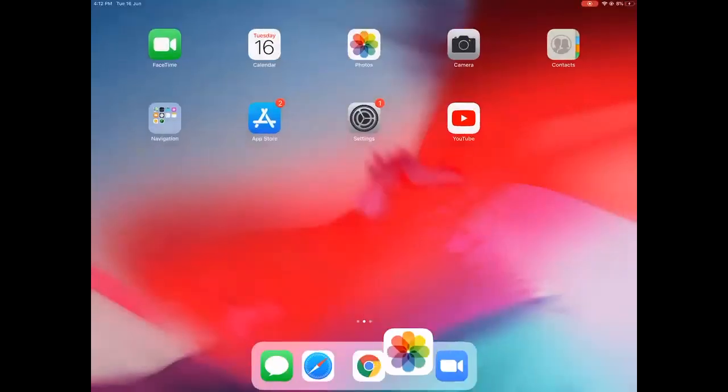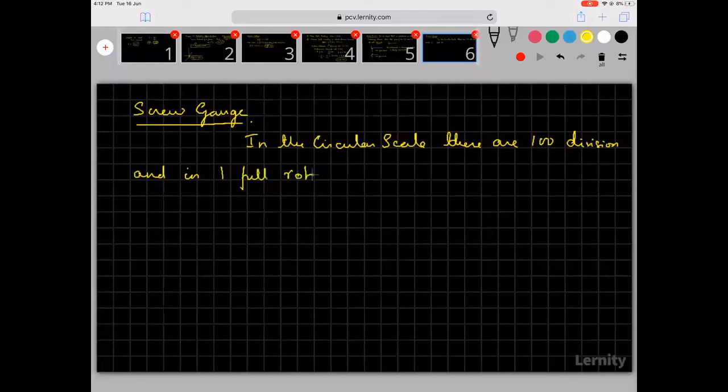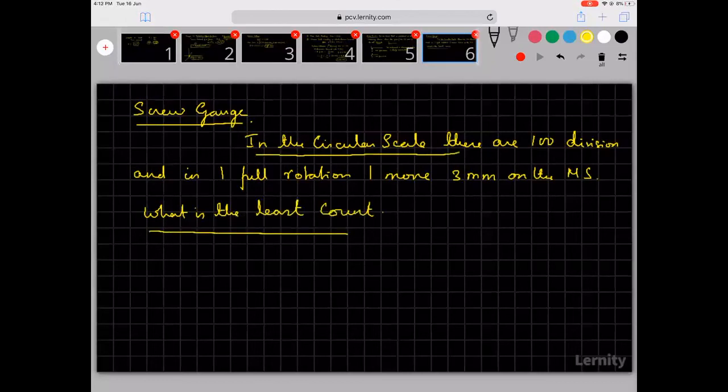And here is a small question for you. Suppose in the circular scale there are 100 divisions, and in 1 full rotation, I move 3 millimeters on the main scale. What is the least count?